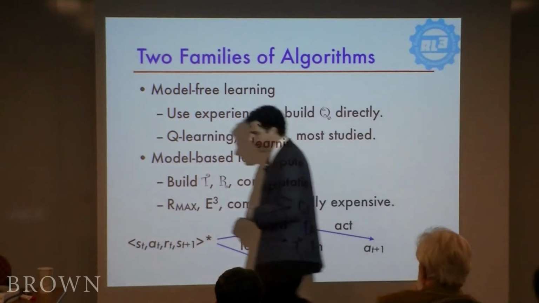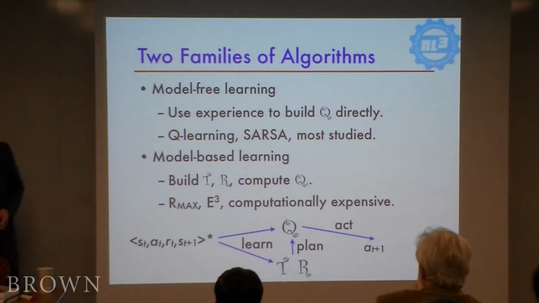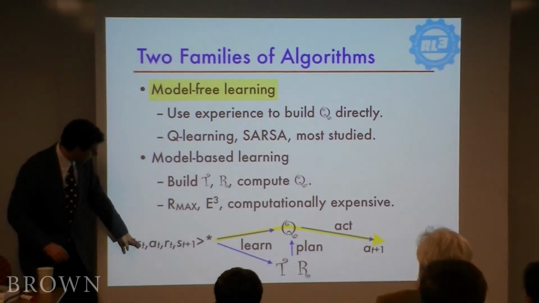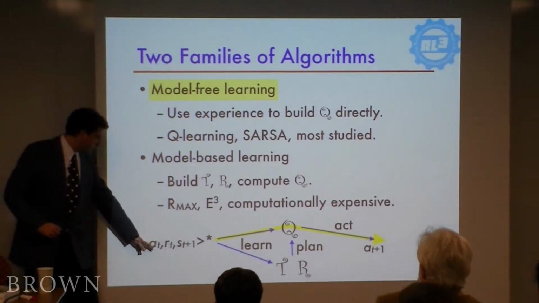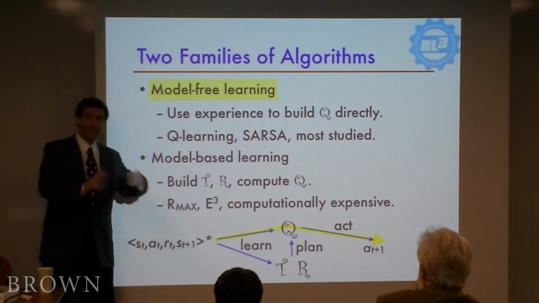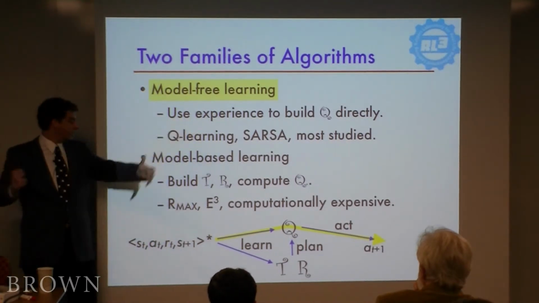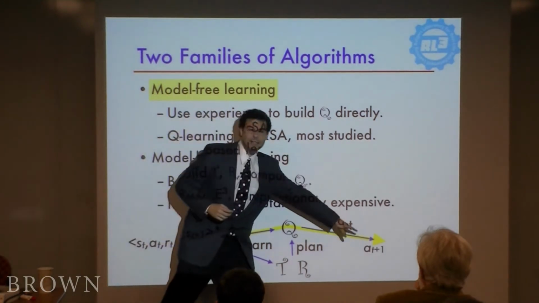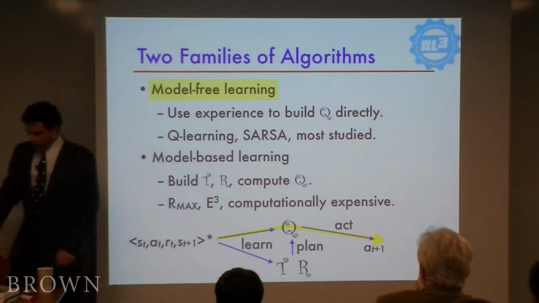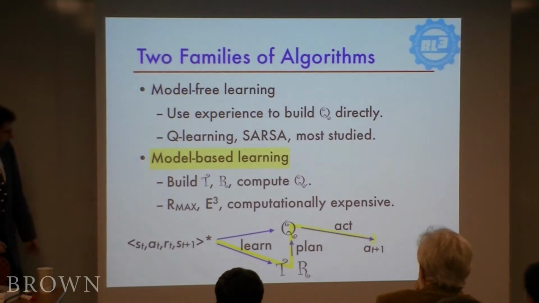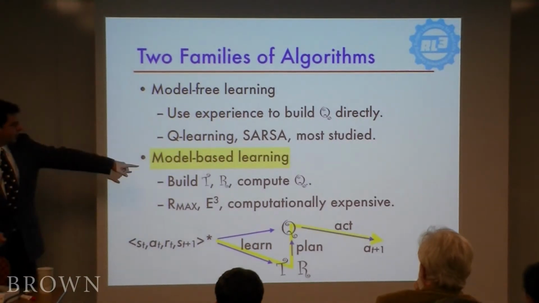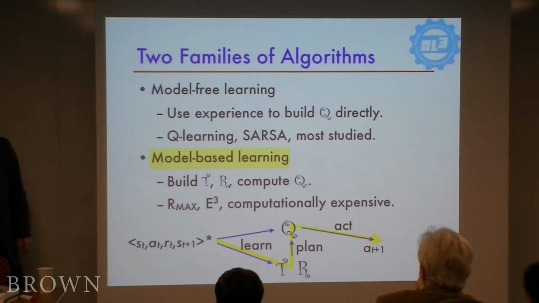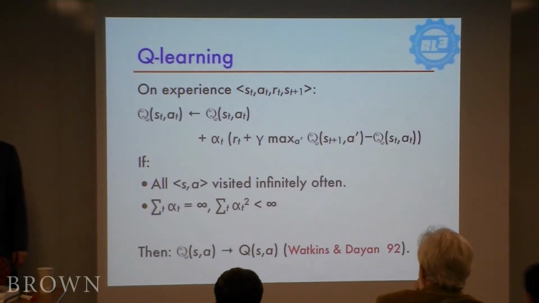So just pictorially, if you want to get a sense of this, in the model-free case, we go from experience, which is just lists of the agent was in some state, it took some action, it got some reward, it ended up in some next state. It gets a whole series of these as its experience. From that, it estimates the Q function, and from the Q function, it takes actions. The model-based approach goes a different path. It estimates the transitions and rewards to get the Q function, and it uses that to act. So those are pretty much the two main classes that you could approach.